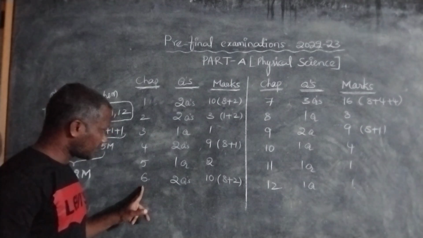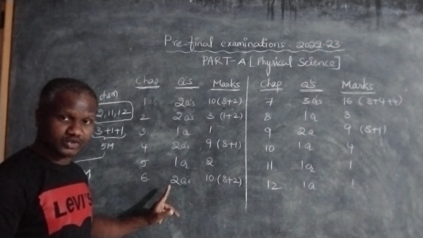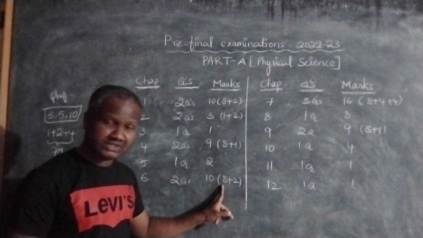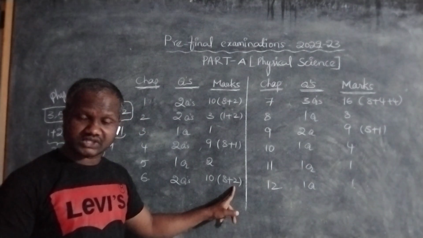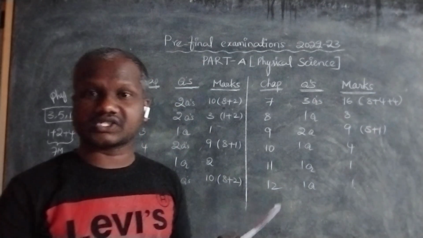From the 6th chapter, structure of atom, they give two questions. One question is for 8 marks and another question is for 2 marks. So if you have your pre-final examination question paper, please check once.